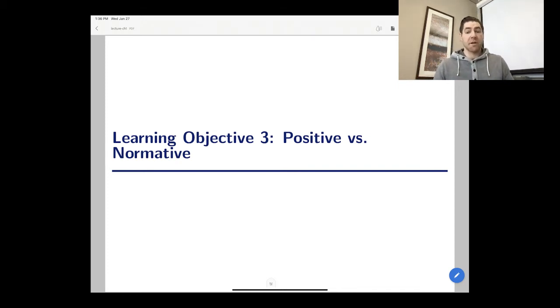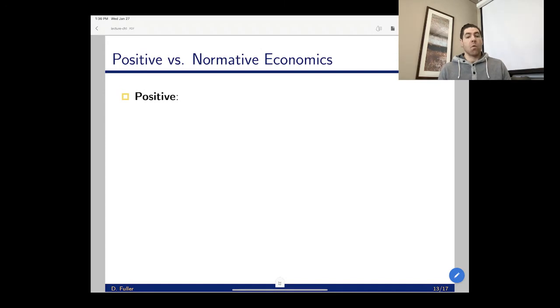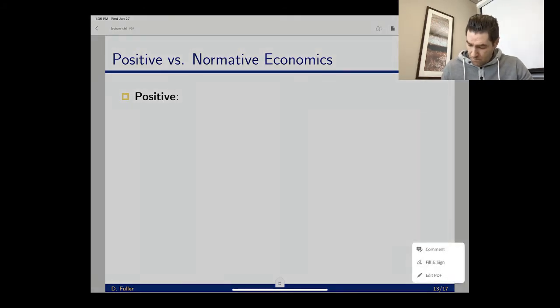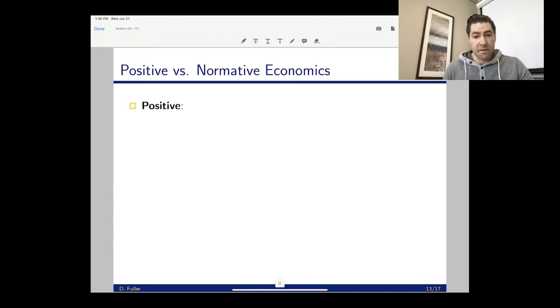Okay, so learning objective 3 is to understand or be able to define or describe the difference between positive and normative statements in economics. So, what is positive economics or a positive statement? A positive statement, one way to say this is the way things are.